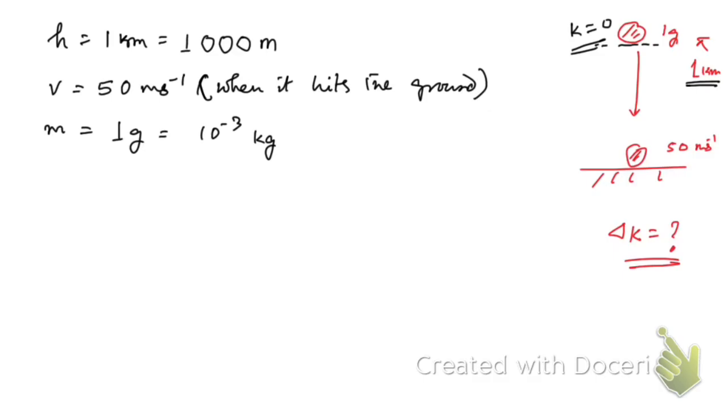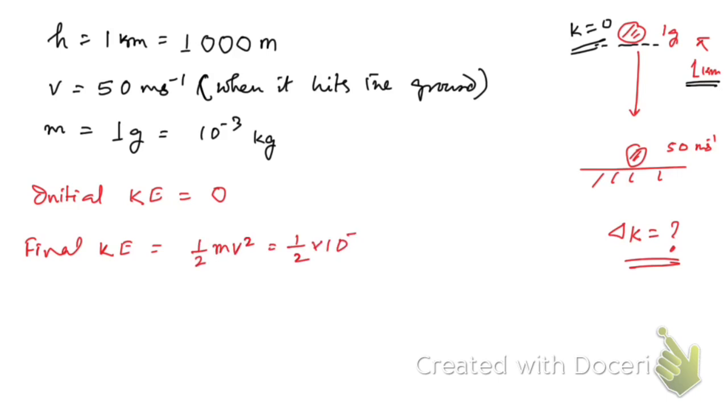So initial kinetic energy must be equal to 0, right? Initial kinetic energy is 0, and final kinetic energy is going to be half mv square, which is equal to half into 10 to the power minus 3.